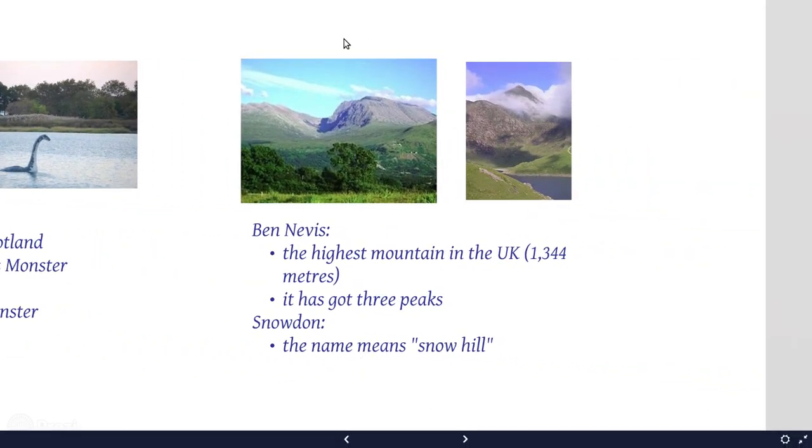And here is Ben Nevis, the highest mountain in the UK. It has got 3 peaks, as you can see. Yes, 3 peaks. And Snowdon, the name means snow hill. This is Snow Hill.